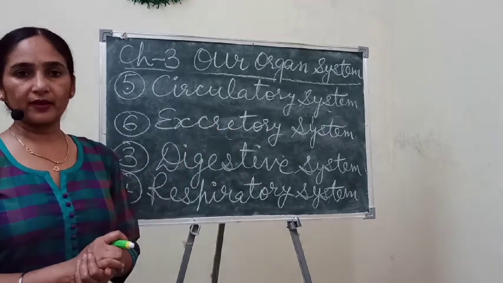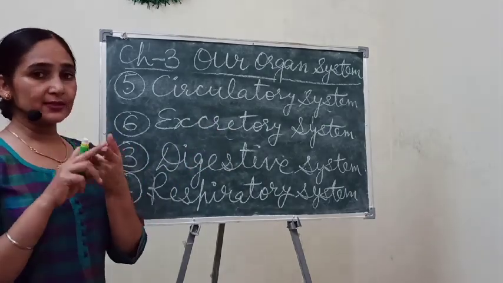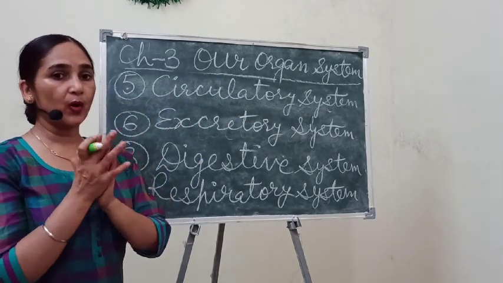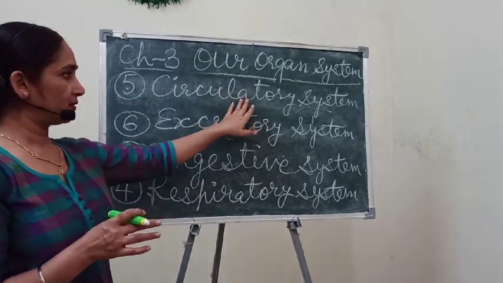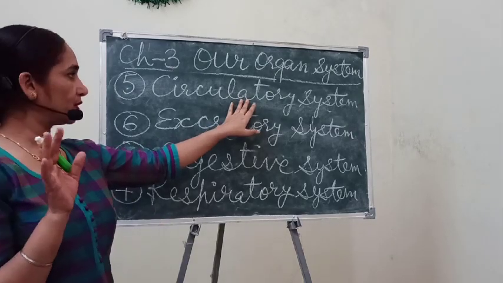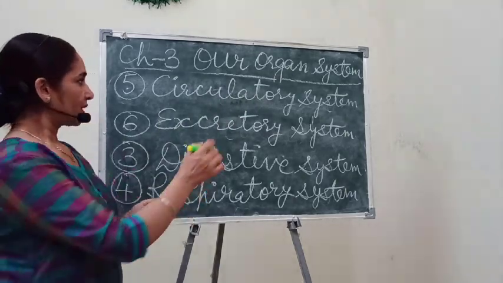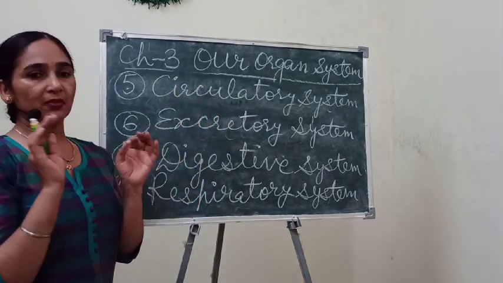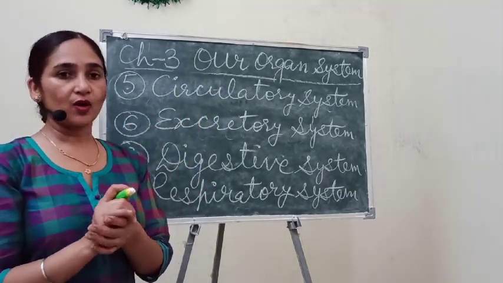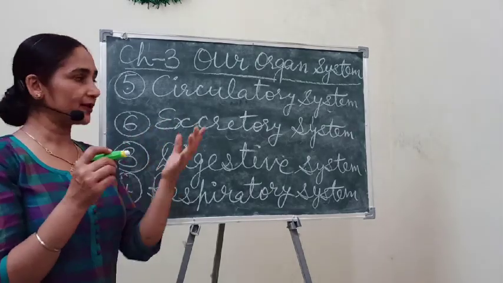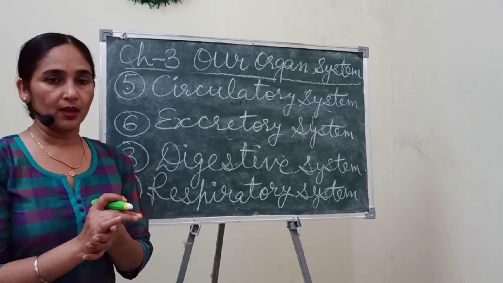So these are the organs of the excretory system. Children, one thing I skipped here: I want to tell you about one very important organ, that is the heart. The excretory system is also composed of some organs. I told you about blood and blood vessels, but I forgot to mention the heart.